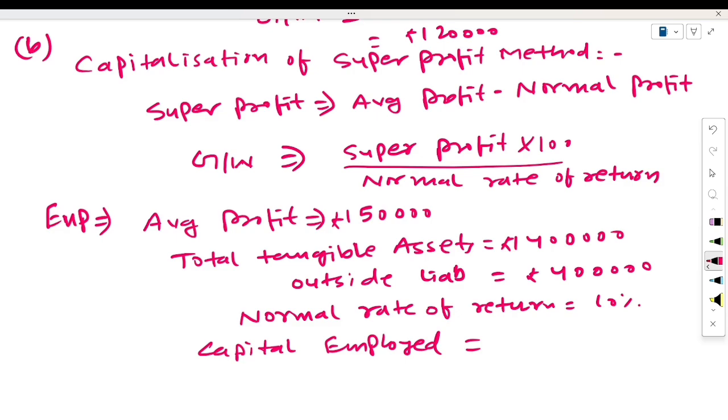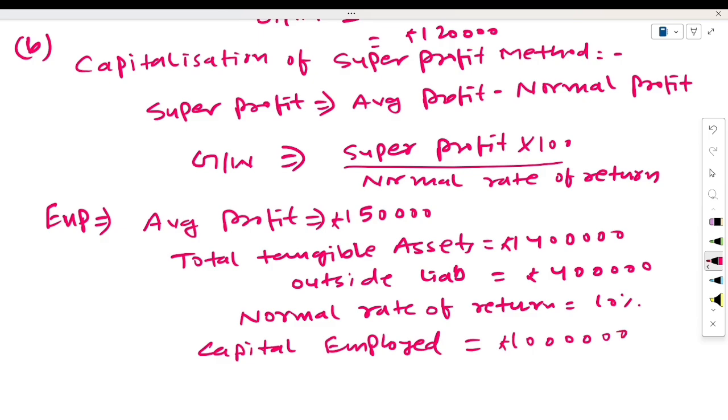How will you calculate the capital employed? Here the total tangible asset is given and outside liability is also given. So we will subtract outside liabilities from total tangible assets. This will be the value of capital employed. 14 lakh minus 4 lakh, it means 10 lakh will be our capital employed.